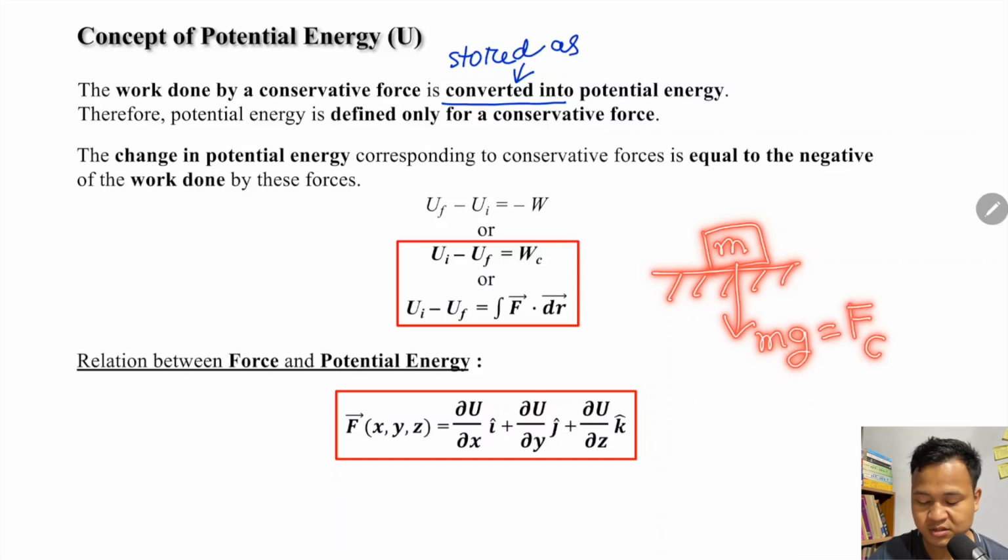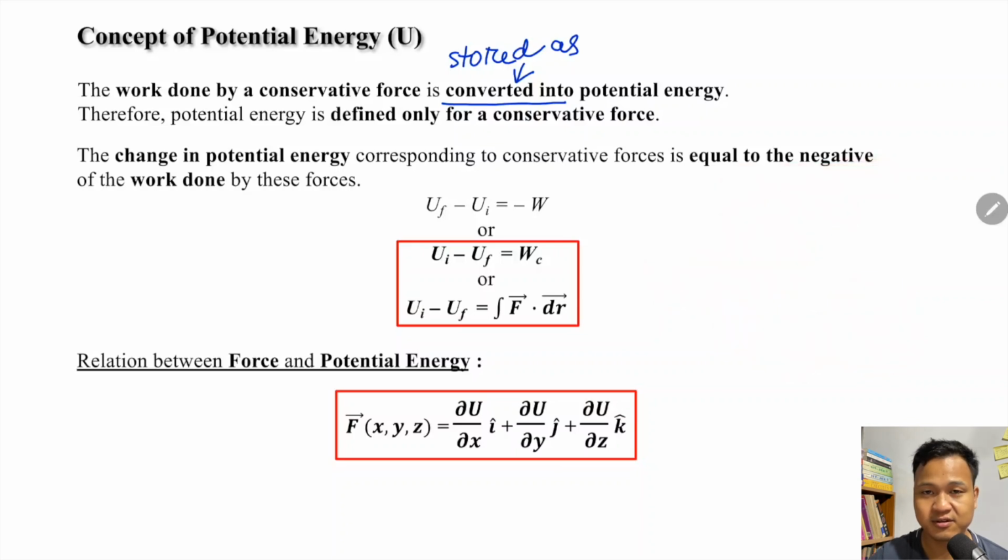Suppose you want to lift this. When you lift, this object goes upward. So your displacement is opposite to the force. That means the work done is going to be negative.